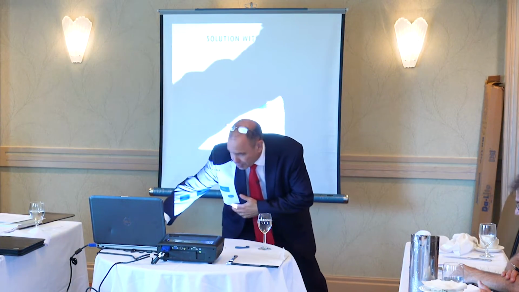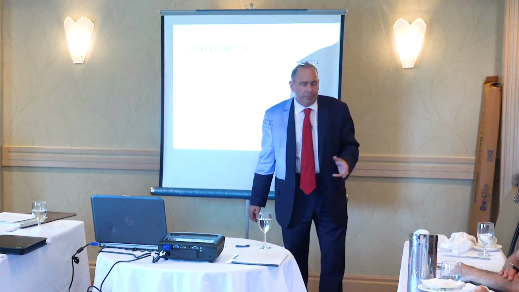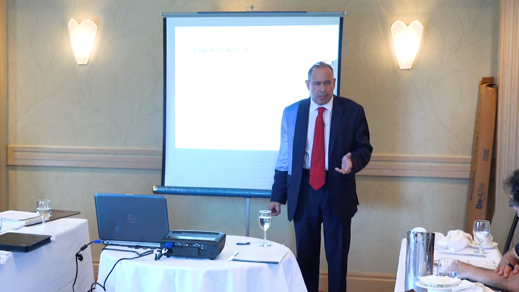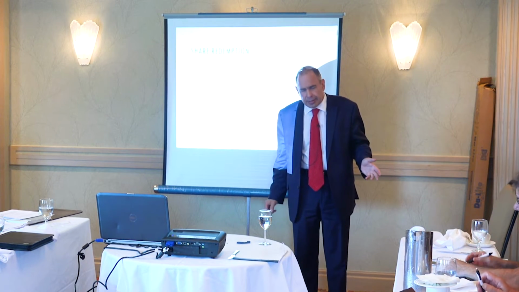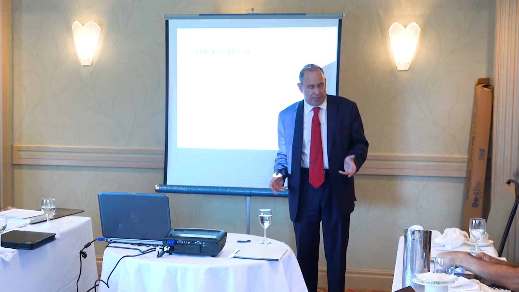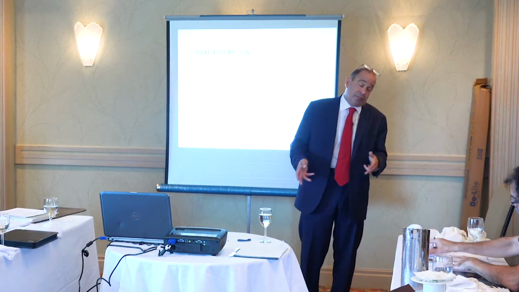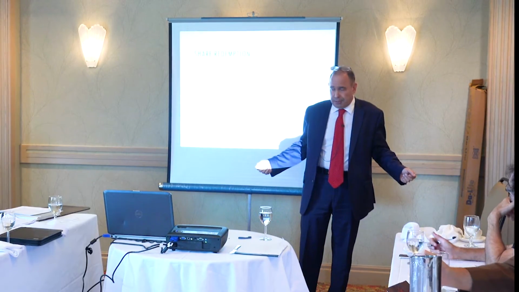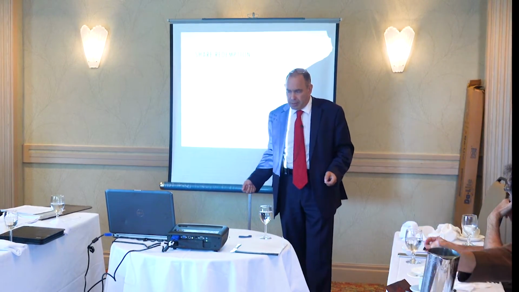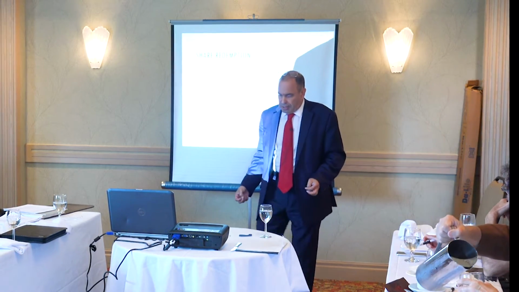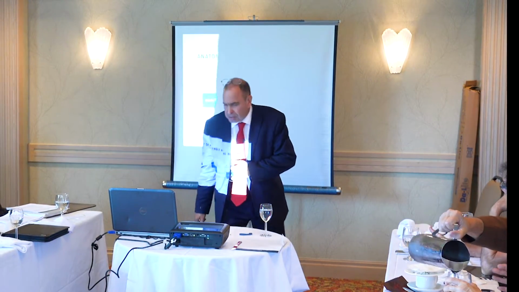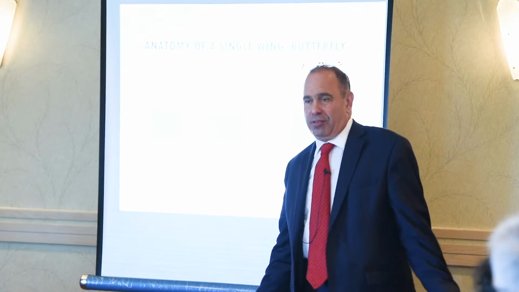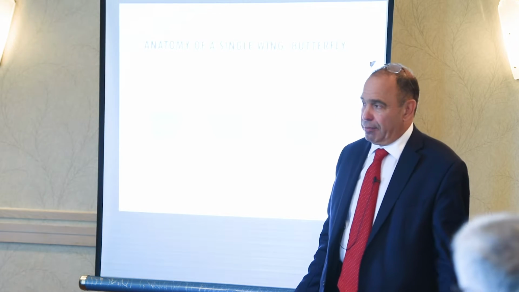So I'm just going to sneak back over here and push the next slide. So 55.2 is the anti-avoidance rules, right? 55.3 is the exceptions to the anti-avoidance rules. Where 55.3 applies, 55.2 does not. Simple as that. So 55.3 states that, and there are some restrictions as far as related parties, but I want to just talk about how this all works. So I'm going to say there's 4 easy steps to a single-wing butterfly.